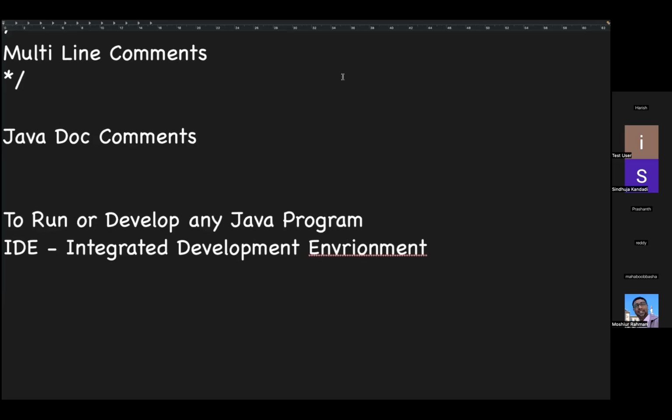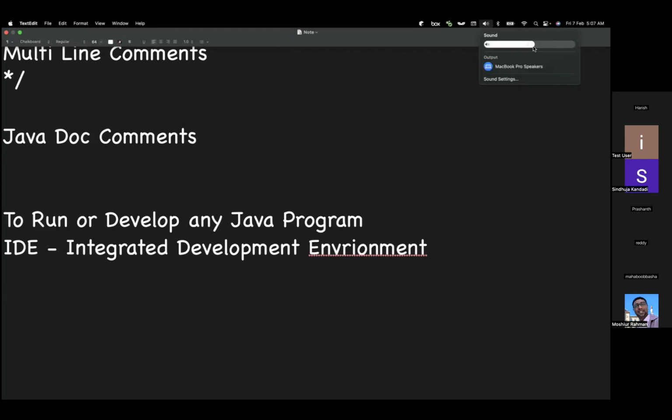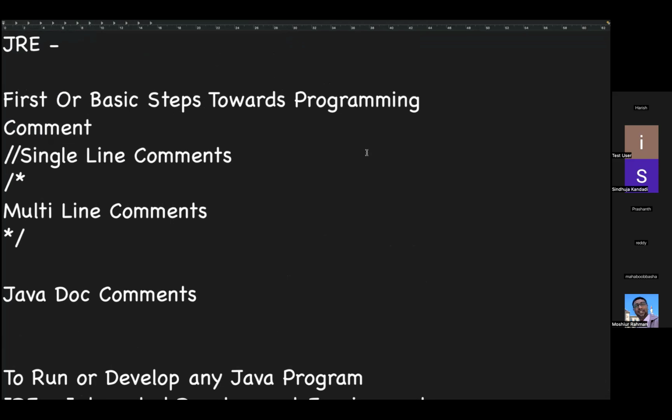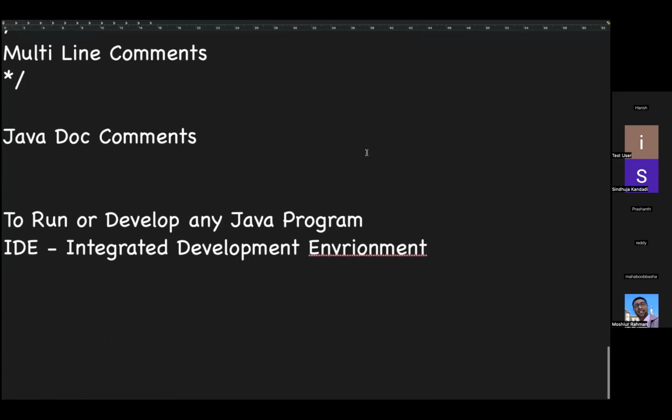Just to revise the concepts which we discussed yesterday, we have seen the different types of architectures, what the architecture is and how a component drives in the architecture. We have started steps towards basic programming, in the sense of what basic steps we need to follow to write a program in Java. We started with comments: what is a single line comment, what is a multi-line comment, and what is a Java documentation comment. Let us continue with that.